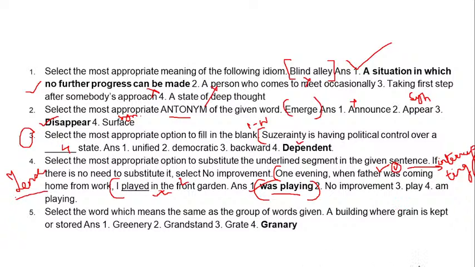Number five, our final question, is a one word substitution. A building where grain is kept or stored. So what do you call where you store grains? This is something related to knowledge. This is granary. Granary comes from grains, where grains are stored. So this brings us to the end of the practice sessions.